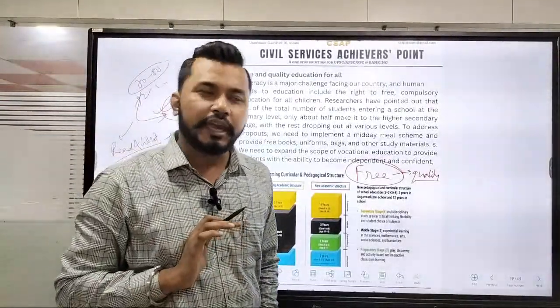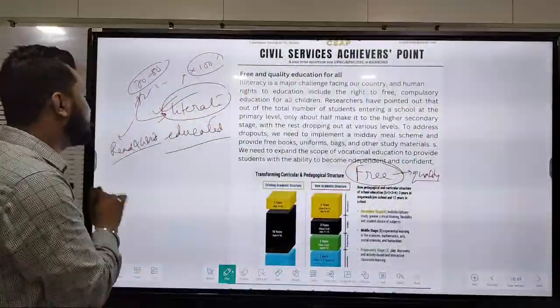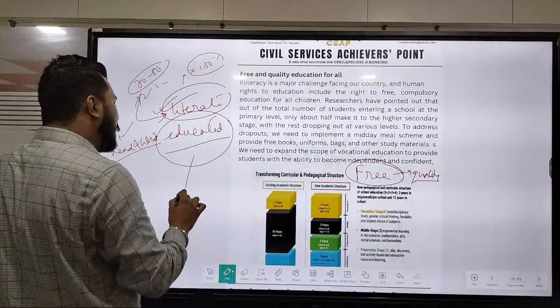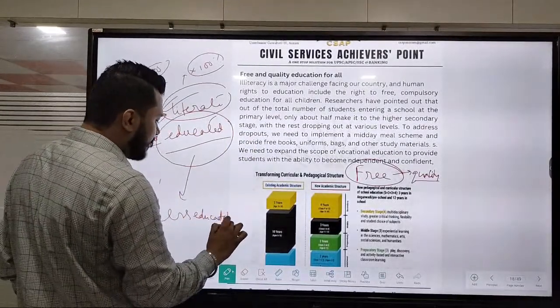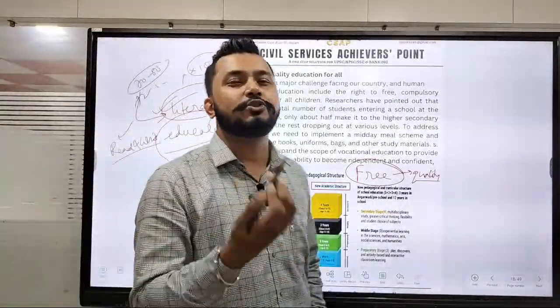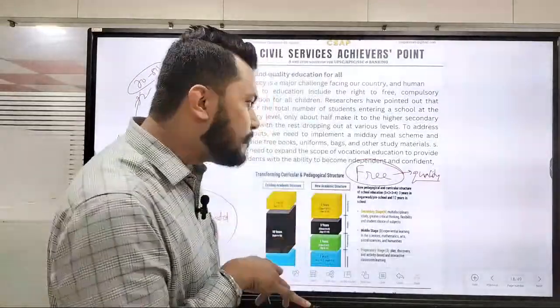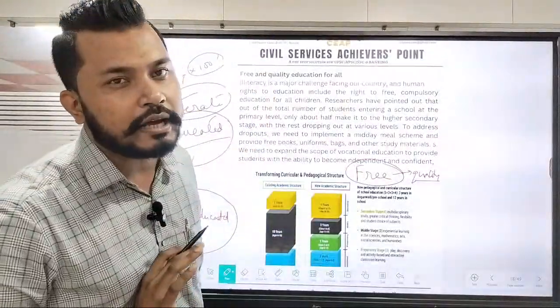It is not that everyone has studied science and mathematics; some have studied religious study. But I can directly say that people are less educated today. Hardly can we see people who are educated. People are literate, but not that educated. And that is the real problem in the structure of education we have today in our country.